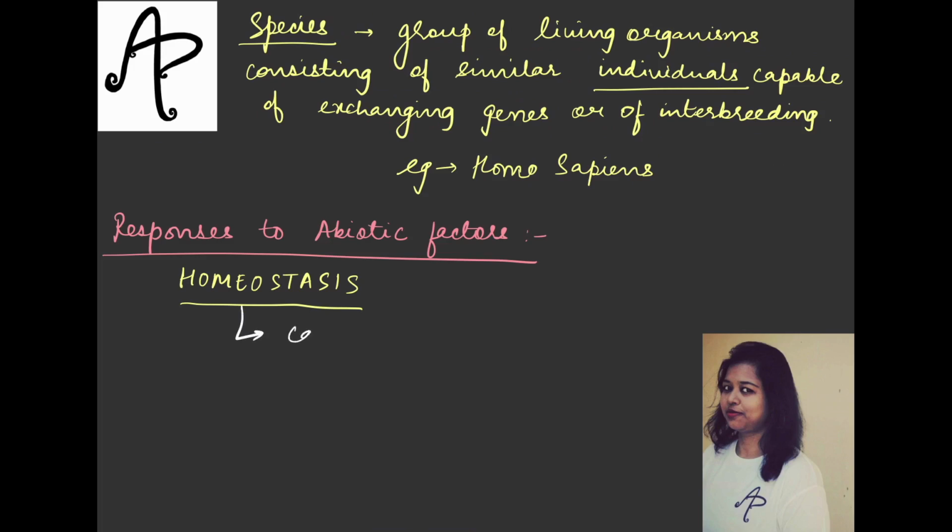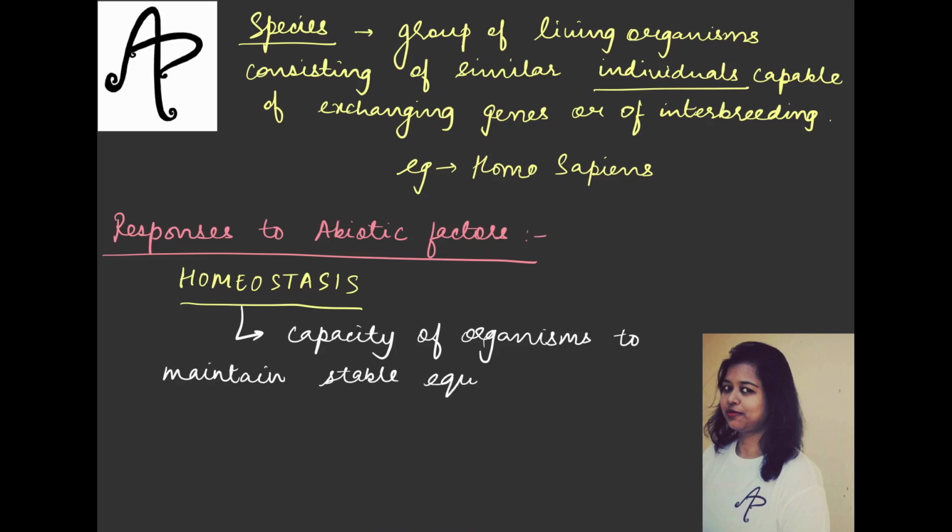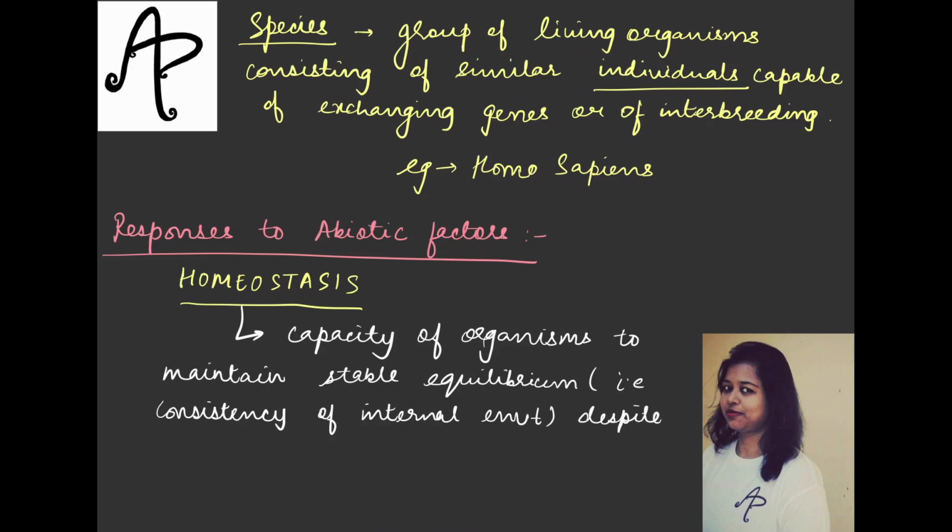Now homeostasis is the capacity of organisms. So we are doing this under the topic of organisms only. Capacity of organisms to maintain stable equilibrium, that is, consistency of internal environment despite varying external situations.